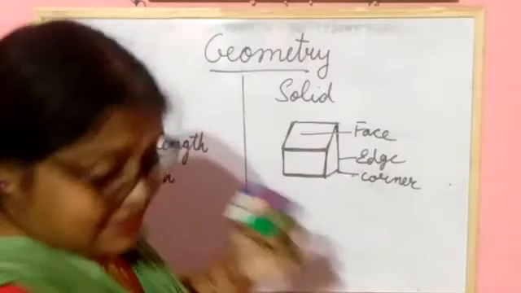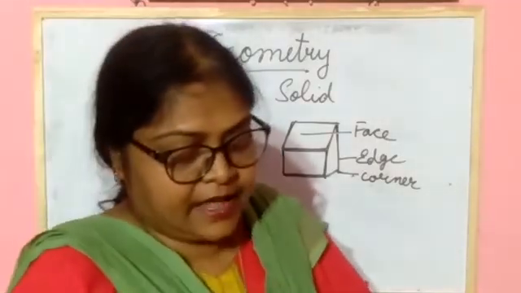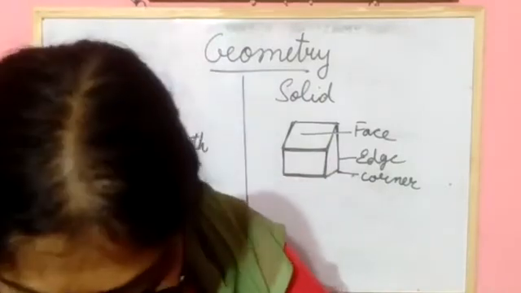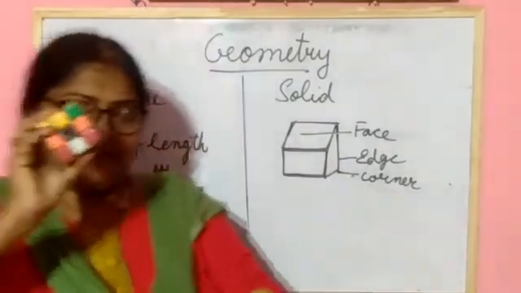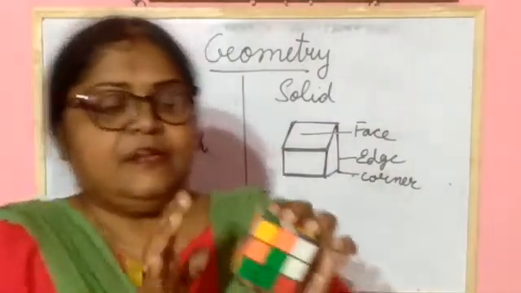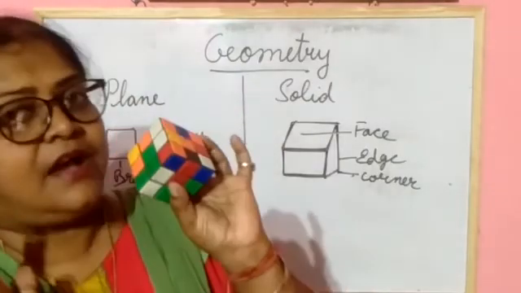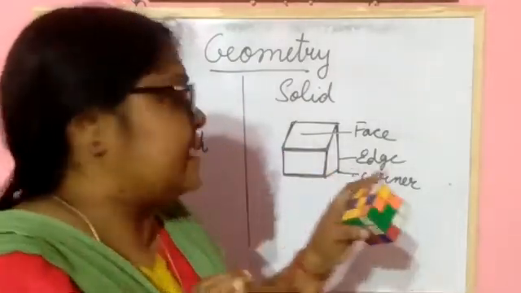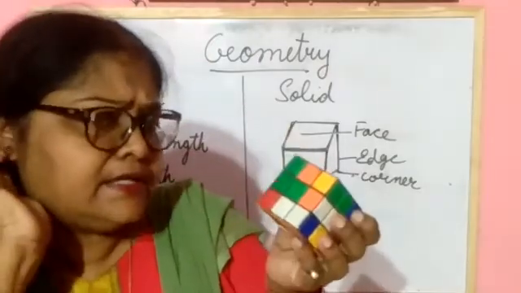So in solid figure, what have you seen? In solid figure we have 3 dimensions. What are the 3 dimensions here? Faces: 1, 2, 3, 4, like this you can count the faces. Next, edges, these lines, 1, 2, 3, 4, many edges.